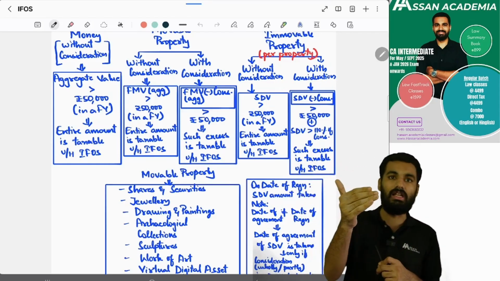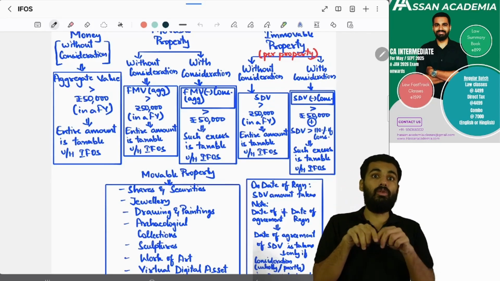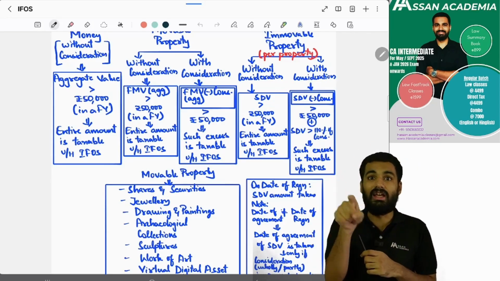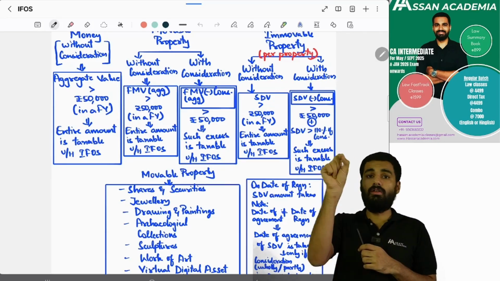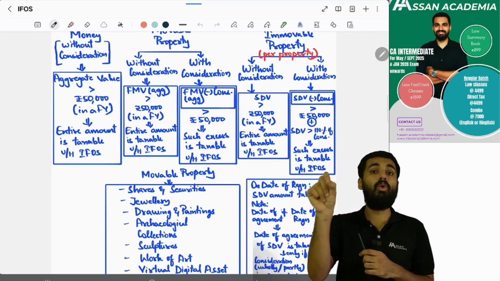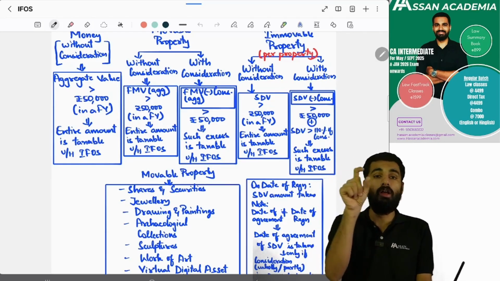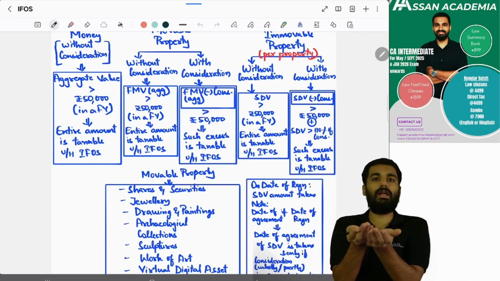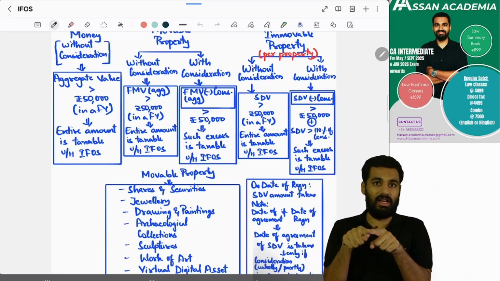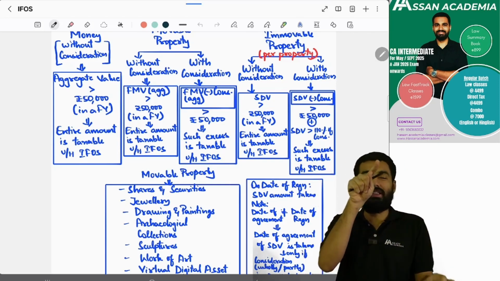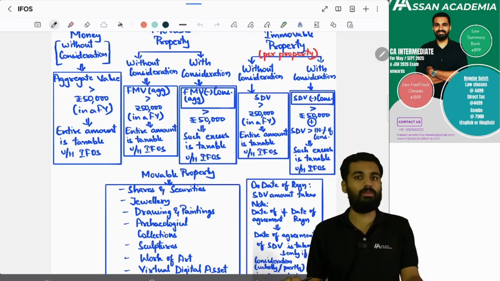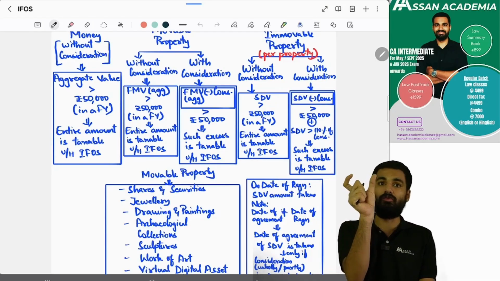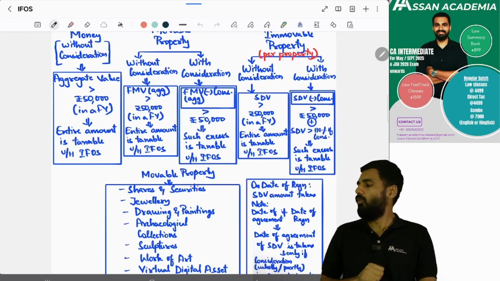But if you are giving consideration, then in that situation, take fair market value minus consideration. Is the difference more than 50,000 rupees? During this financial year, the entire fair market value minus the entire consideration you have given, is it more than 50,000 rupees? If it is more than 50,000 rupees, then yes, the difference, fair market value minus consideration, will be taxable.